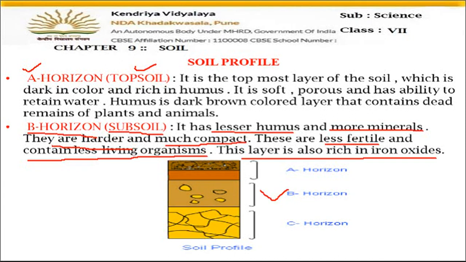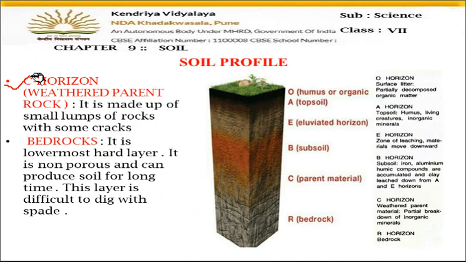Then the third one is the C horizon. C horizon is called weathered parent rock. It is made up of small lumps of rocks. In the C horizon small rocks are found, and these rocks have some cracks in them. And then the bedrock comes, the last layer. It is the lowermost hard layer, very hard, because it is non-porous. Non-porous means it does not have holes